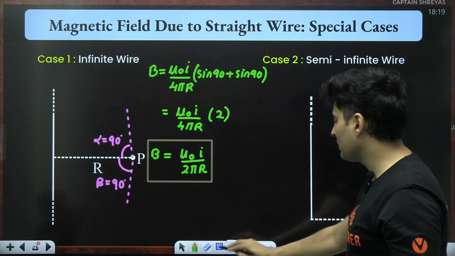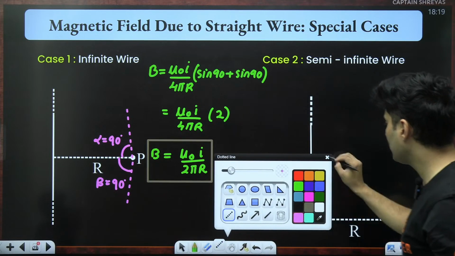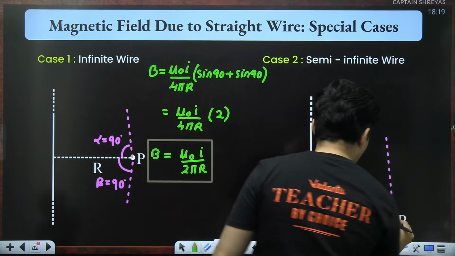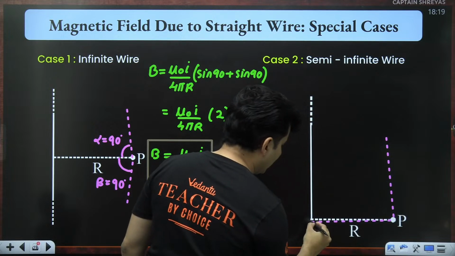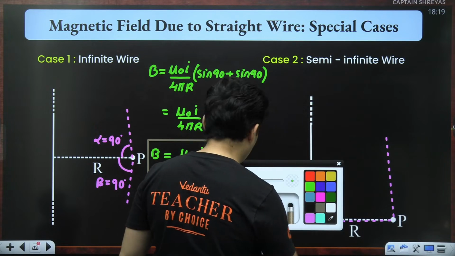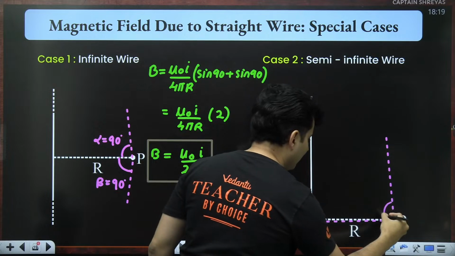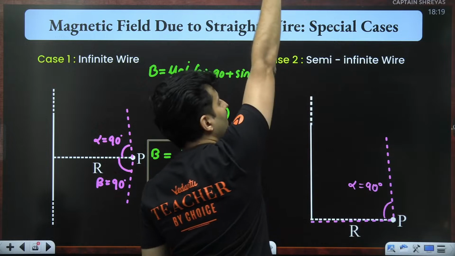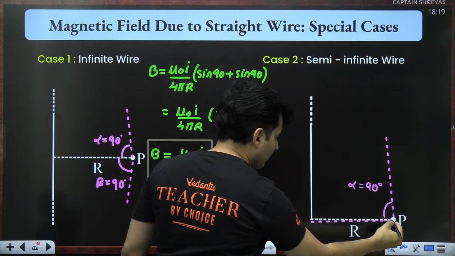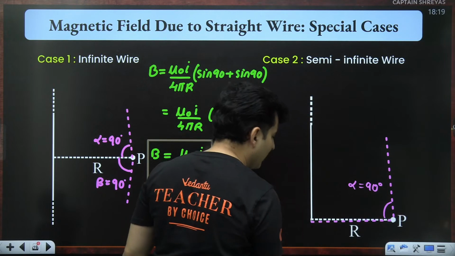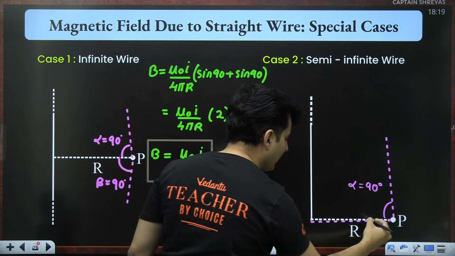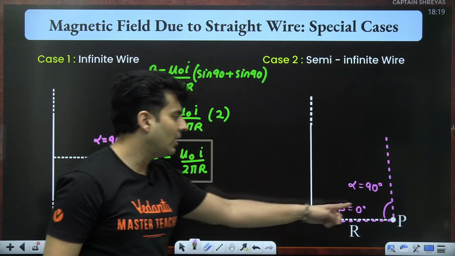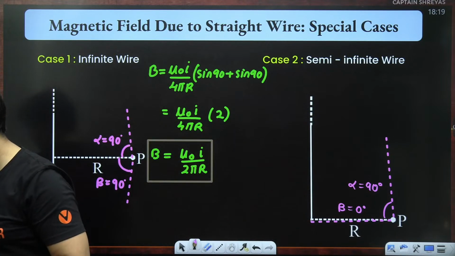So in such a case, what happens? This angle alpha will point here. The other pink dotted line will just go here. So see what will happen, guys. Alpha 100% will be 90 degrees because this point is going there. So it's almost like 90. But the second pink line is ending over here only. What's the angle made? Beta will be basically 0 degrees. Is that clear?